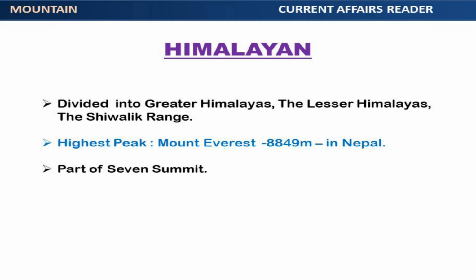Highest peak in the Himalayan mountain range is Mount Everest, at an elevation of 8,849 meters, located on the Nepal-China border. Mount Everest is part of the 7 summits.